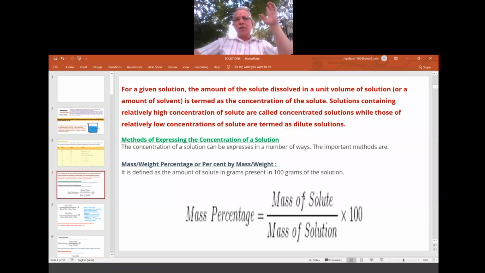So like that we express, because solution means what? It is a combination of the solute and the solvent. So how much solute is there in a known amount of a solvent? If I change the volume of a solvent, what happens to the concentration? It can decrease or increase. So all those we learn because this will be helpful for analytical chemistry.